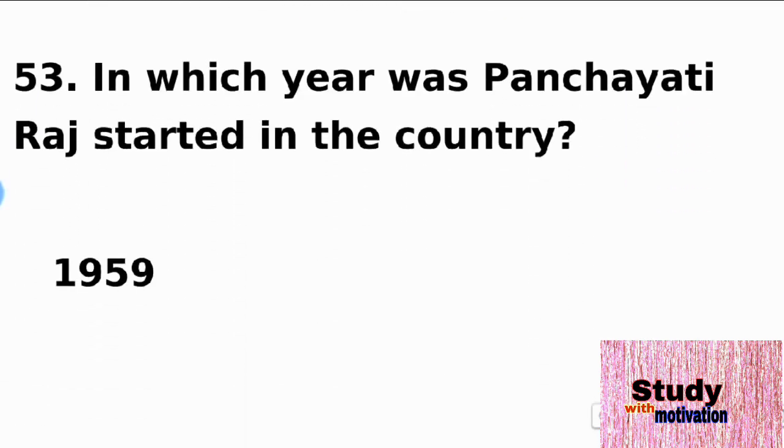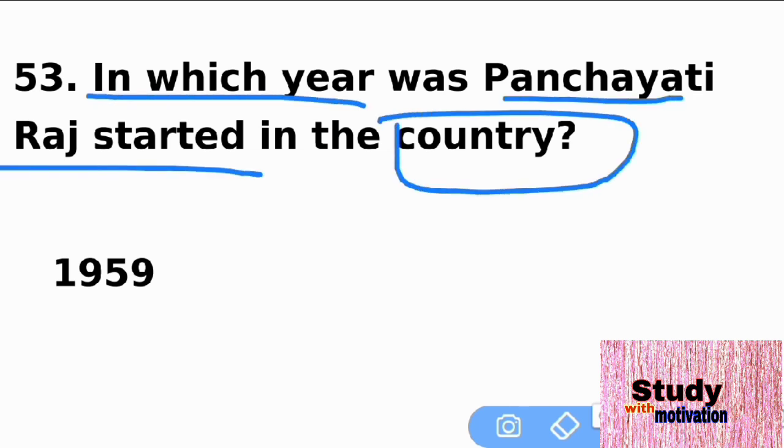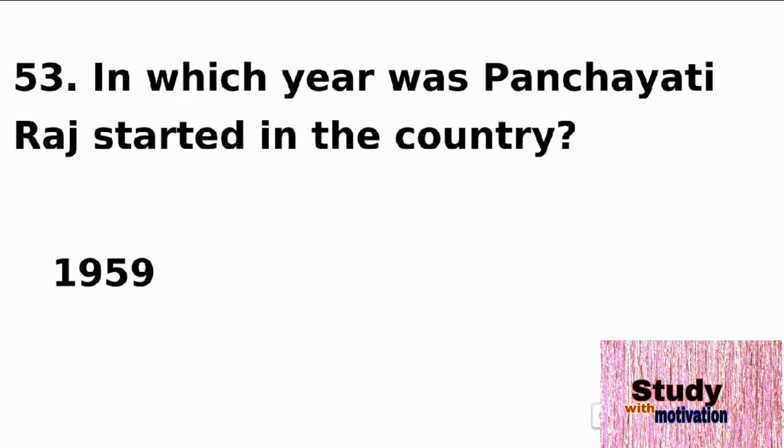The next question is 53. In which year was the Panchayati Raj system started in the country? Not only in Rajasthan, in the country. That is 1959, the right answer to this question.